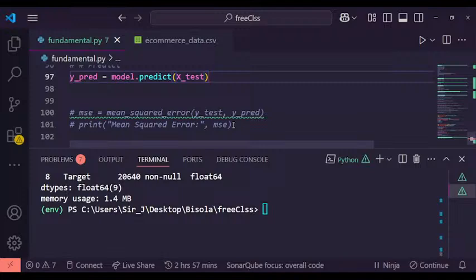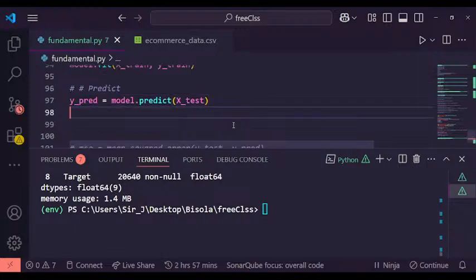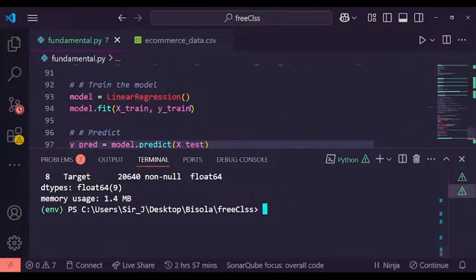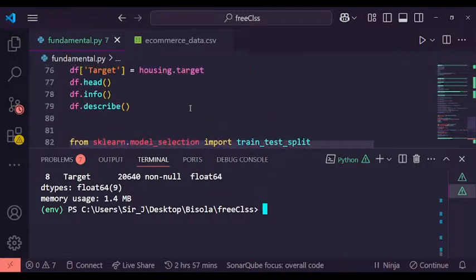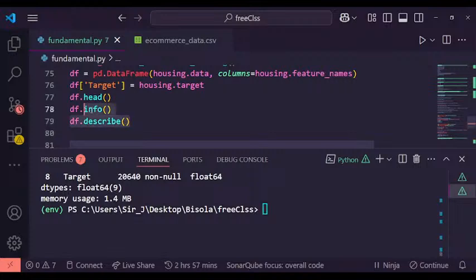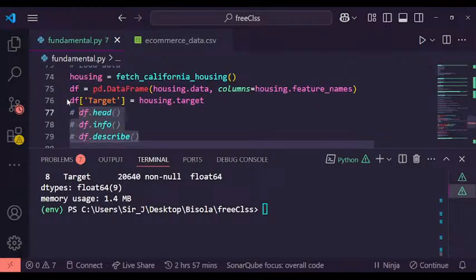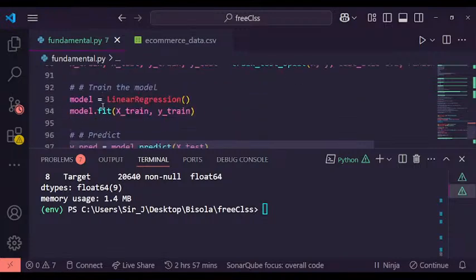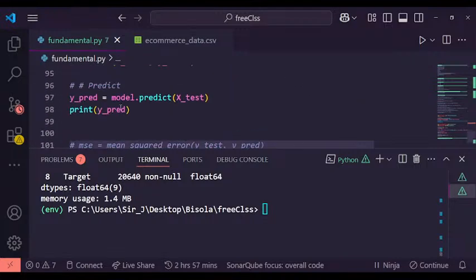Before I get to that, let's see if I can print this y_pred. Let's run our code and see. Is there any other one still running? Let me comment these ones out so we don't have too many errors. Okay, let's run it.